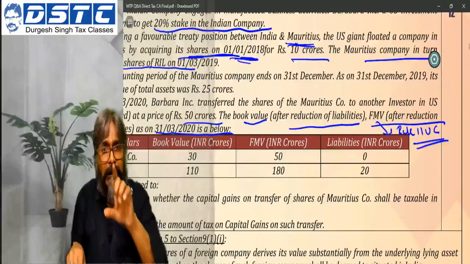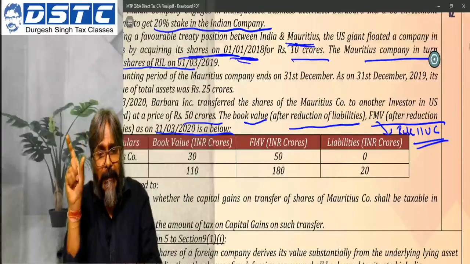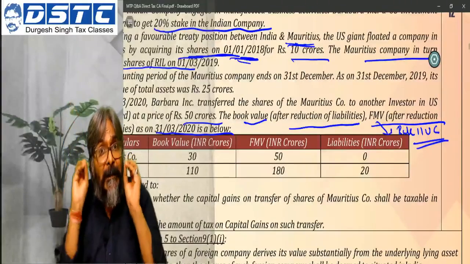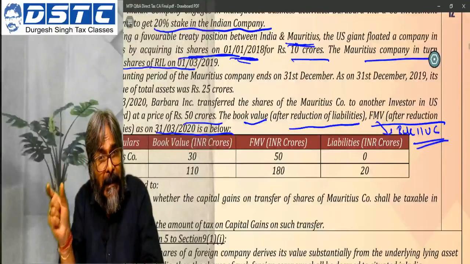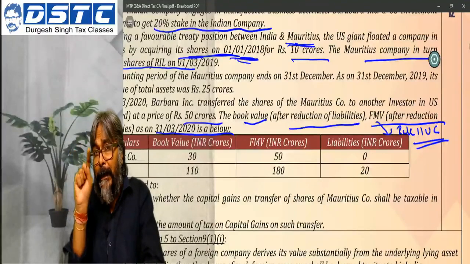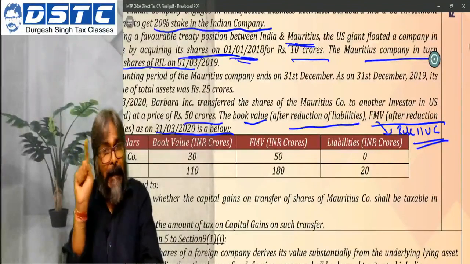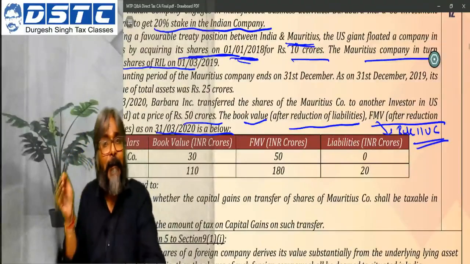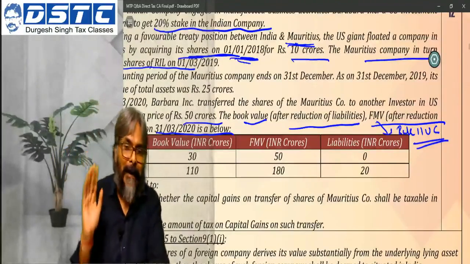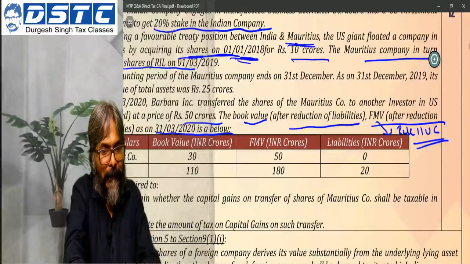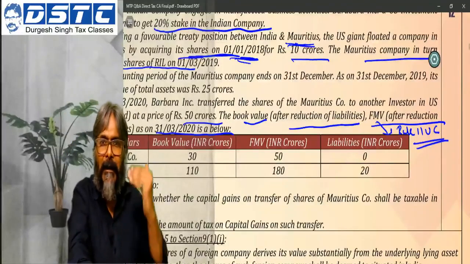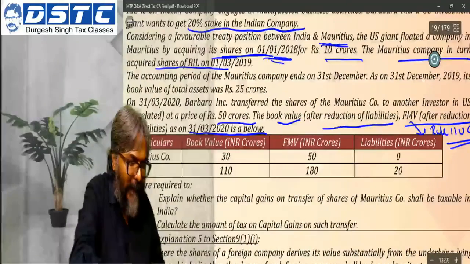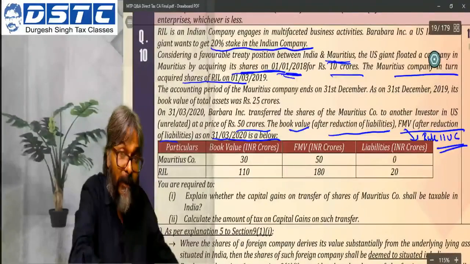This rule says that when you determine the FMV, you have to do it on a gross basis, on the entity basis. What does it imply? That any liability that would have been reduced in calculating the FMV has to be added back. Students, be very careful.